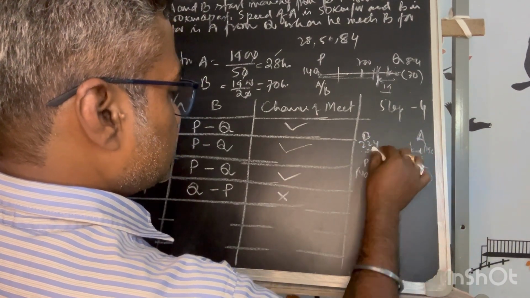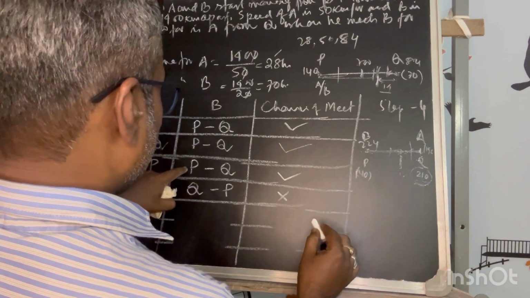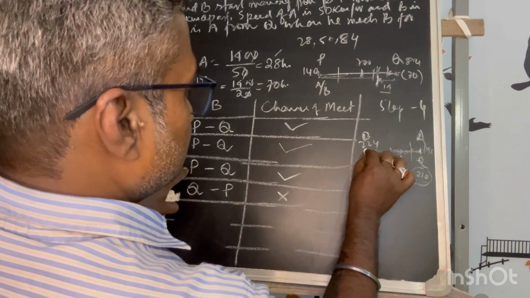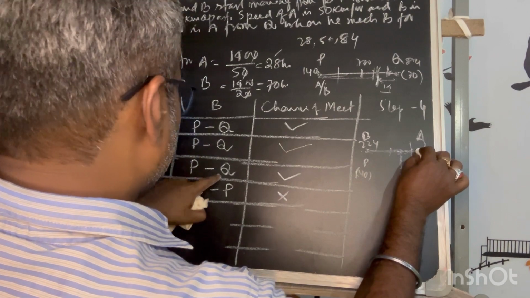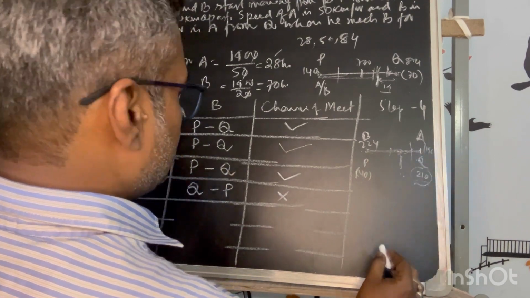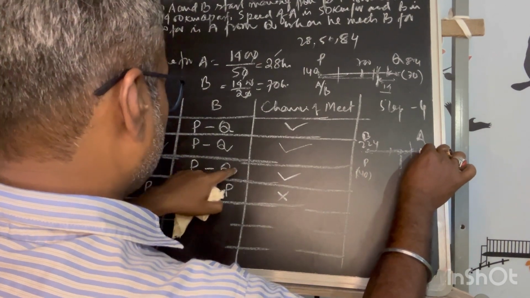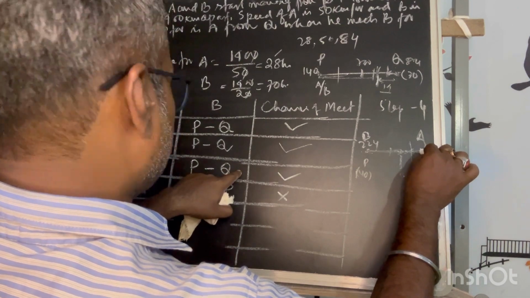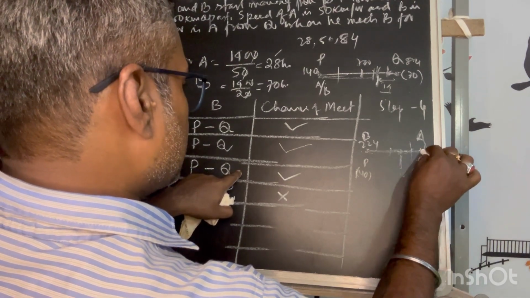So he is moving in this direction. By that time he is moving from P to Q, and at 210 he has reached Q. From that time he has started moving in this direction.